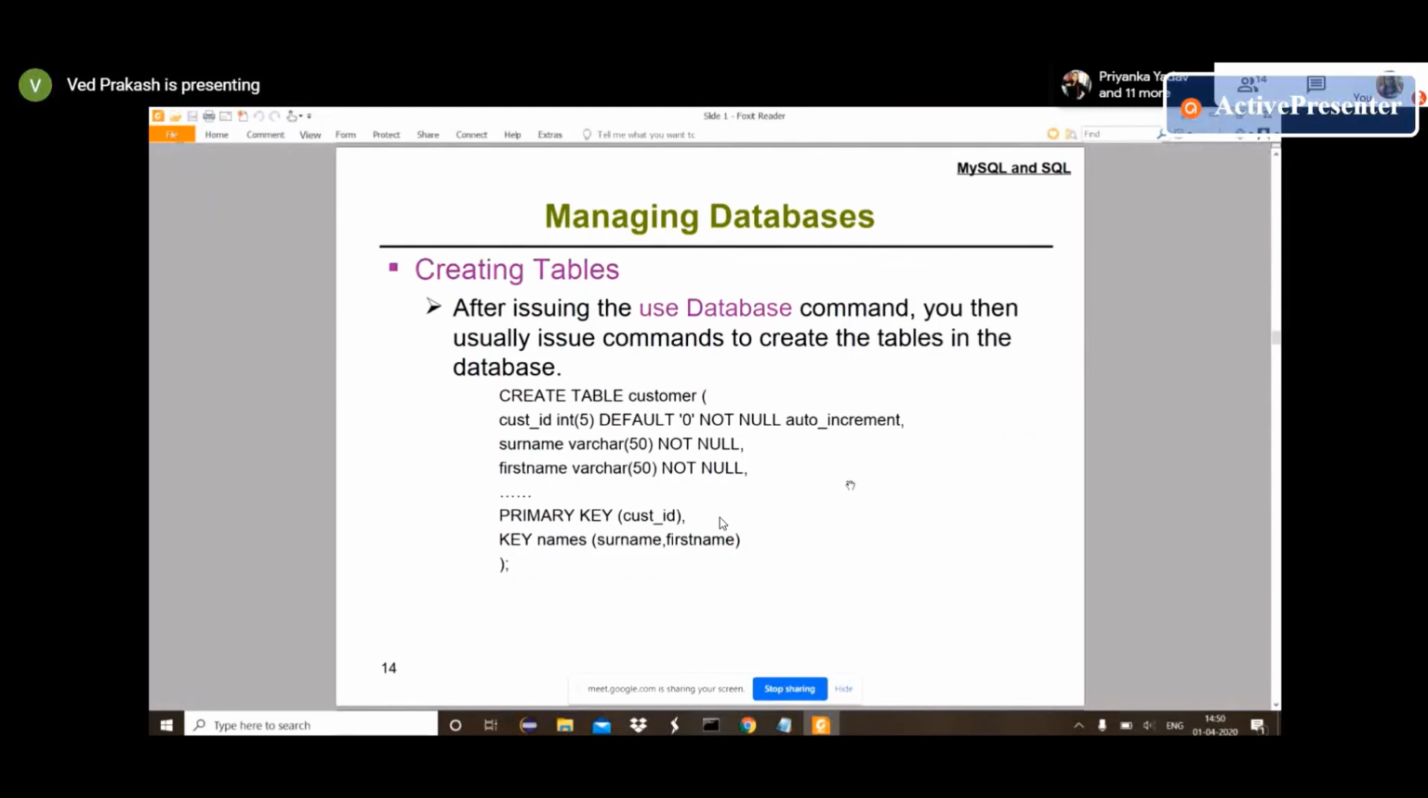After that, we define the primary key. In the primary key, if you see in brackets, we provided cust_ID, an already defined column name. Then after that, we provided key name, surname and first name. So using this key name, surname and first name, it will compose the primary key.